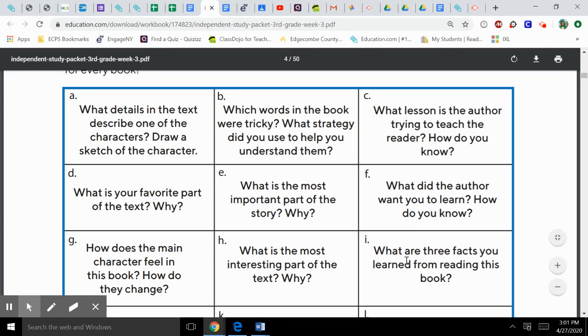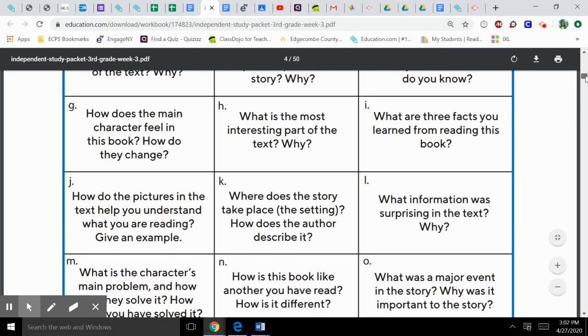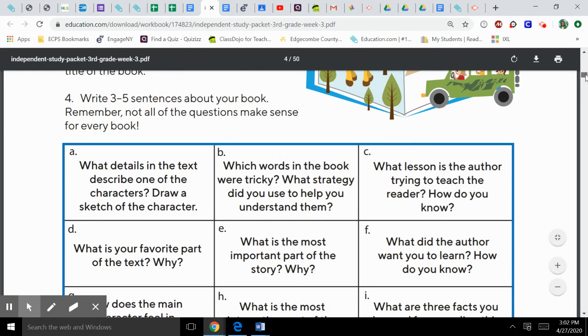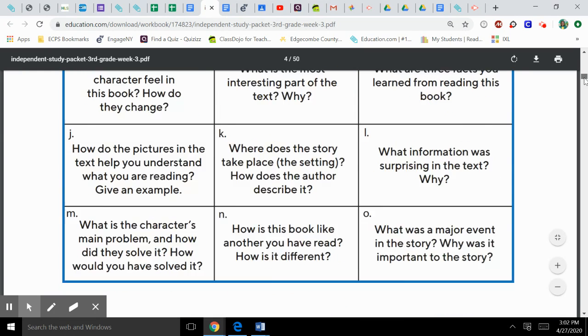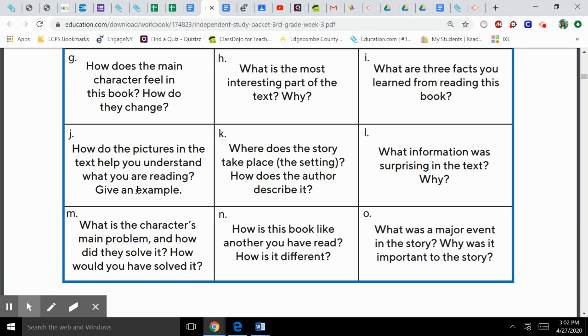What are three facts you learned from reading this book? That one you would do with a nonfiction book, because remember, nonfiction books talk about facts. Let's look at J through to the rest. How do the pictures in the text help you understand what you are reading? Give an example. That would be illustrations, text illustrations.